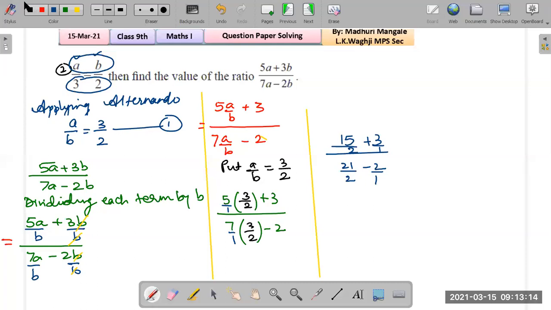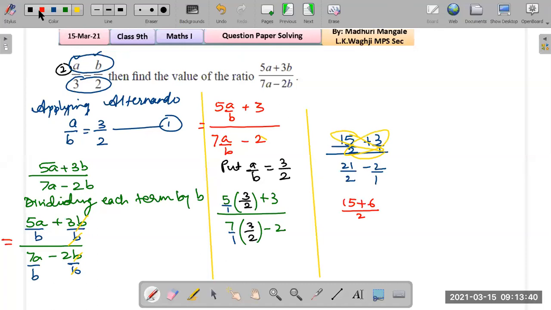How do we cross multiply? 1 times 15, that is 15, plus 2 times 3, that is 6, upon 2 ones are 2, correct? Butterfly method: 5 times 1, 2 times 3, and 2 times 1 is 2.